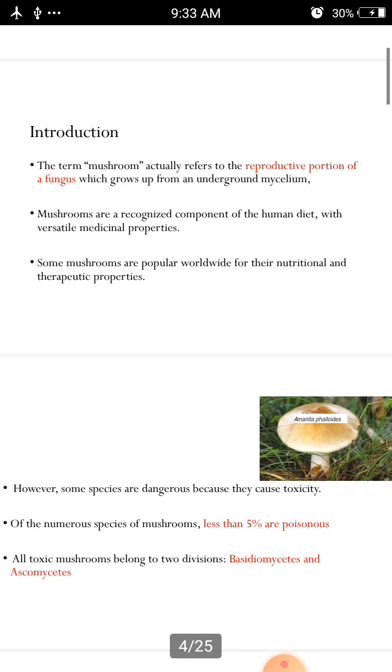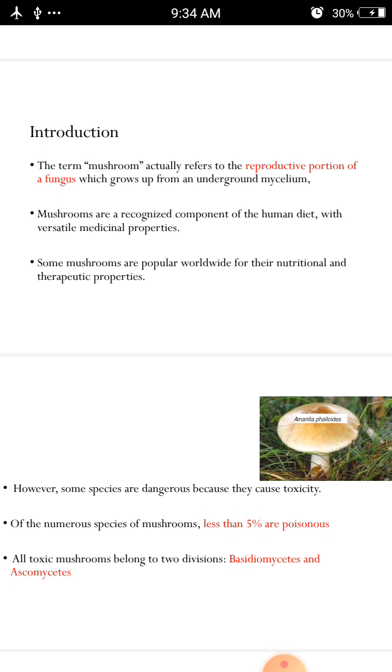The term mushroom actually refers to the reproductive portion of the fungus which grows up from an underground mycelium. If you have seen near big trees or plants, there will be a growth of mycelium surrounding the plant. From that mycelium, protruded portions develop, which are called reproductive portions, to increase the growth of mushroom area over the particular region.